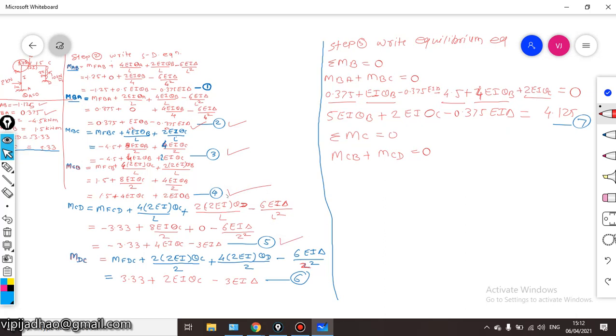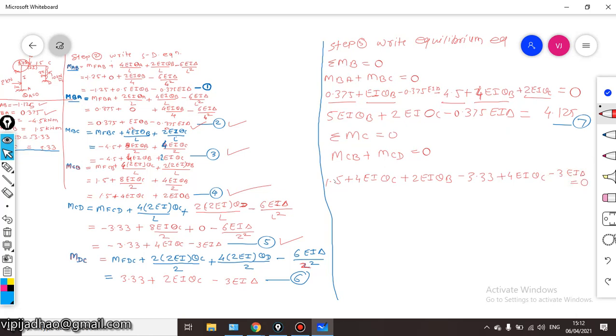So add equation number 4 and 5, we will get 1.5 plus 4 EI theta C plus twice EI theta B. Here equation number 5 is minus 3.33 plus 4 EI theta C minus 3 EI delta is equal to 0.